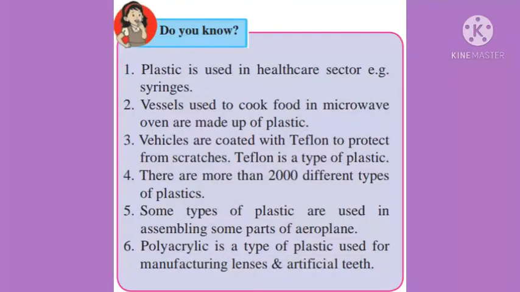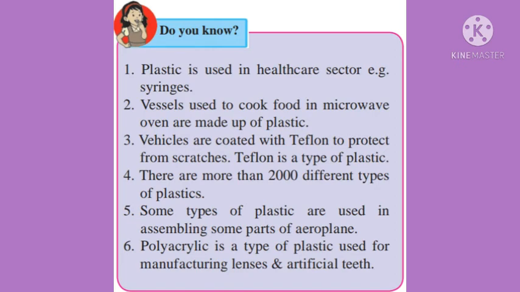Do you know? Plastic is used in healthcare sector, example syringes. Vessels used to cook food in microwave oven are made up of plastic. Vehicles are coated with Teflon to protect from scratches. Teflon is a type of plastic.